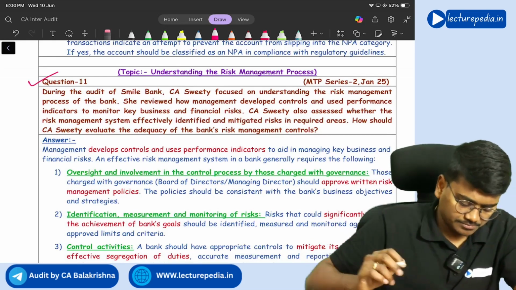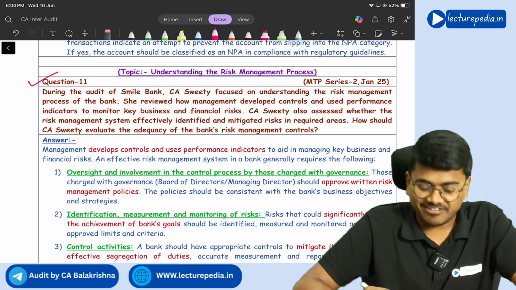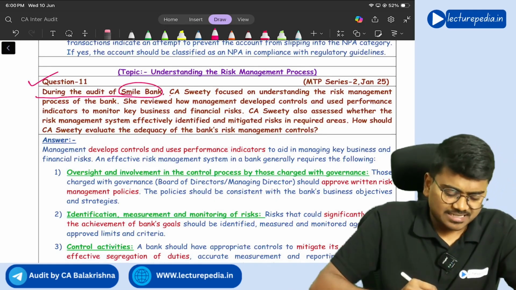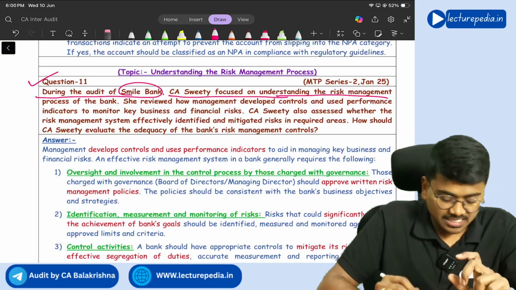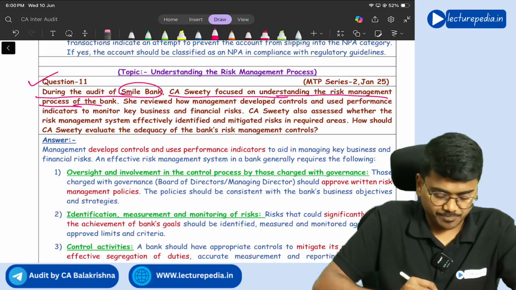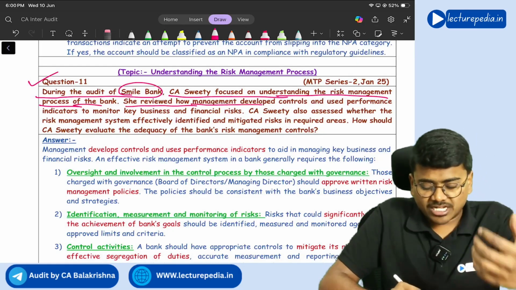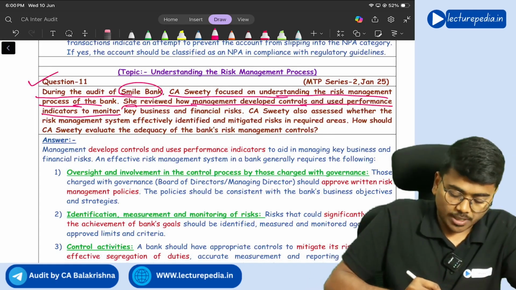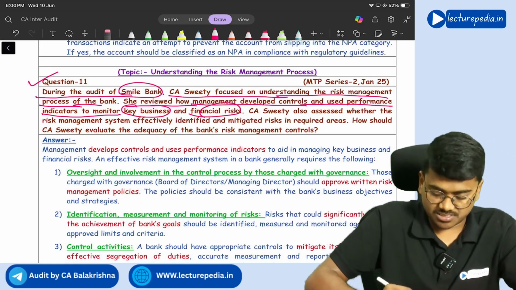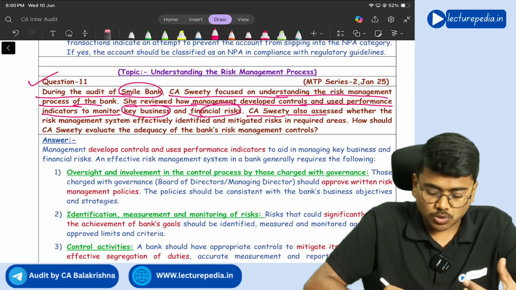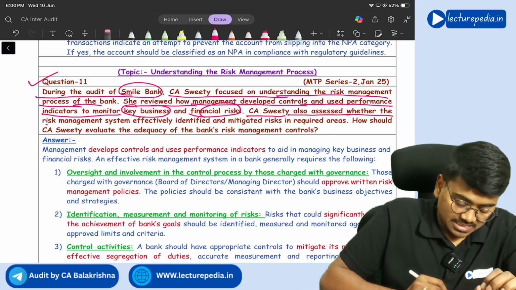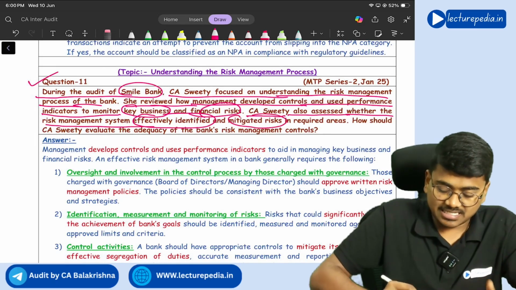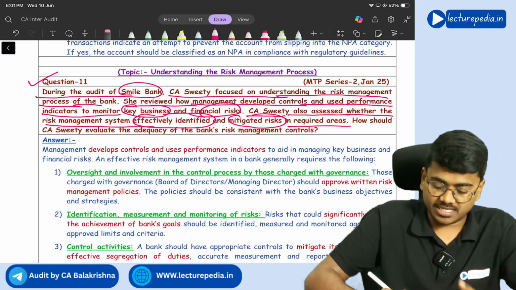Next, question number 11. During the audit of Smile Bank, CSVT focused on understanding the risk management process of the bank. She reviewed how management developed controls and used performance indicators to monitor key business and financial risks. CSVT also assessed whether the risk management system effectively identified and mitigated risks in required areas.